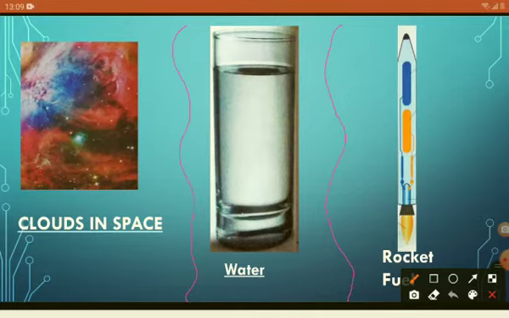Now I am going to label it. This is the chamber that contains liquid hydrogen. I will write H here. Now this orange chamber contains liquid oxygen.